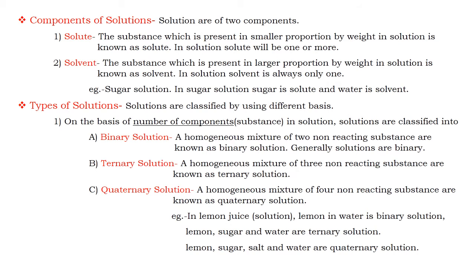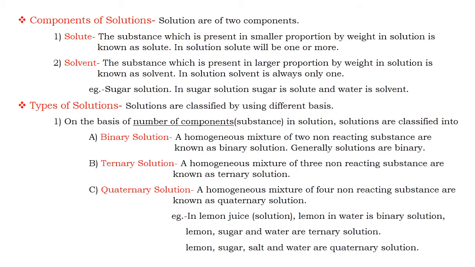If a solution contains more than one substance, then the substance present in larger proportion acts as the solvent. In a solution the solvent is always only one, but all the remaining substances present in the solution are known as solute. Solutes can be more than one.